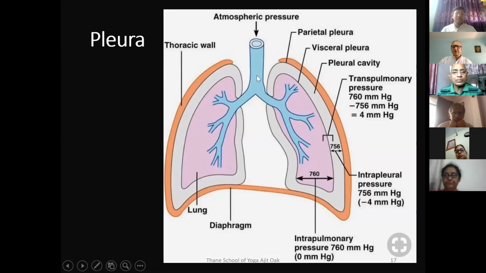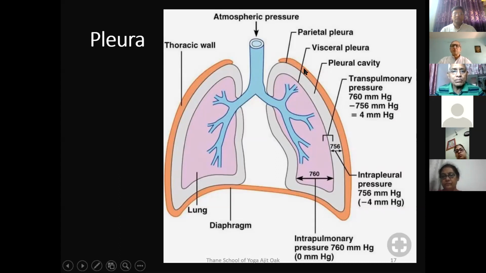We'll talk about lungs now. As you can see, this is a diagram of the left lung and right lung. And these are the bronchi and bronchioles. Now there is a covering of the lungs called pleura. So just like the nervous system, where you must have learned that there are certain layers of covers outside the brain.